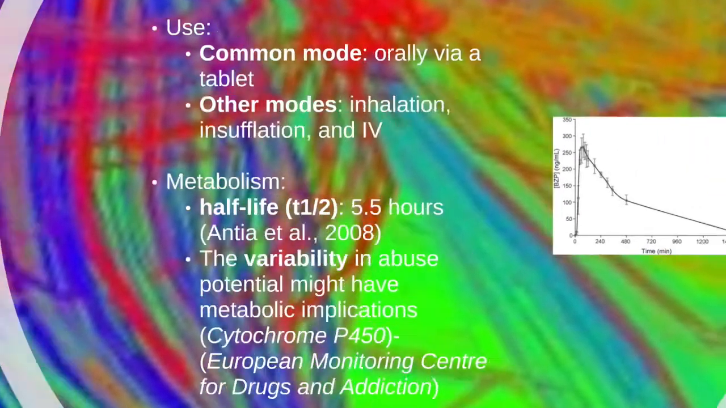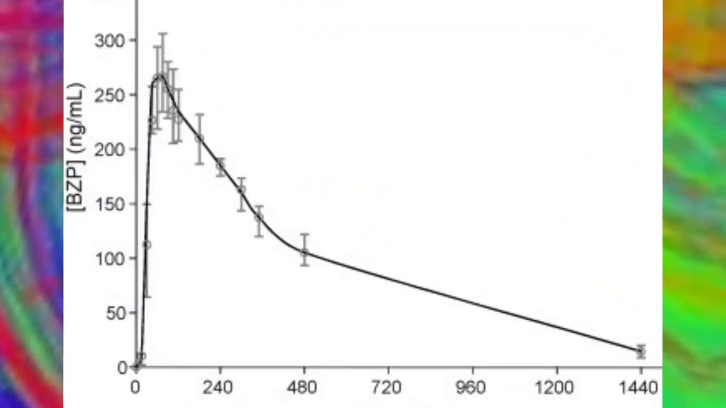Let's look at the half-life. In this figure, you can see the half-life of BZP at around 330 minutes, or about 5.5 hours. It's reported that the subjective and physiological effects appear at about 1 to 2 hours after oral administration, and the effects can actually last about 4 to 8 hours.